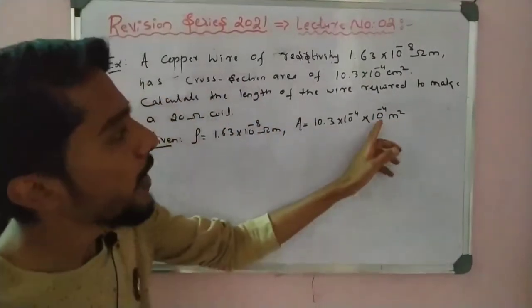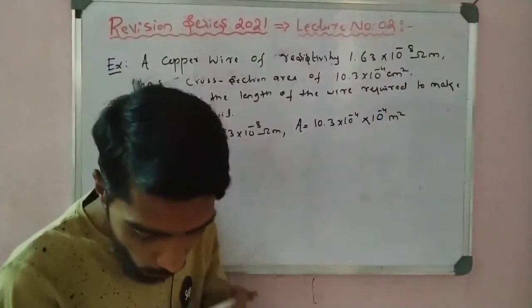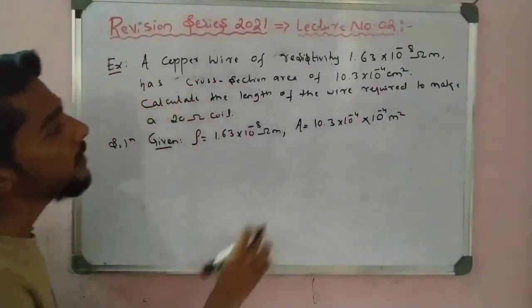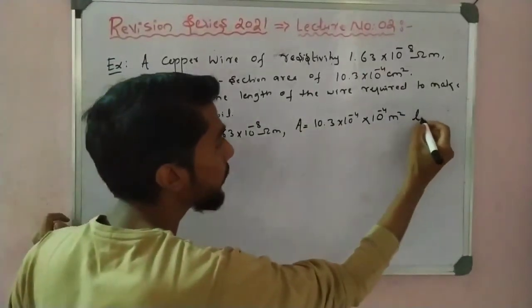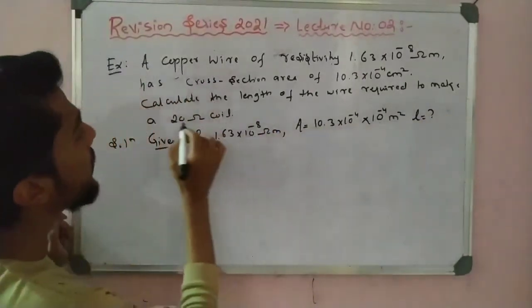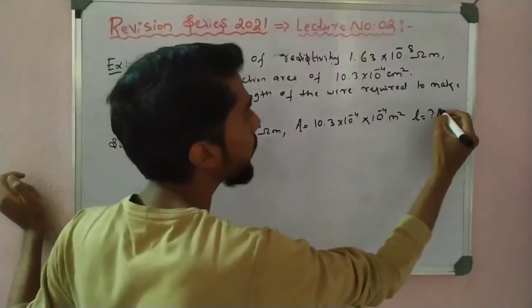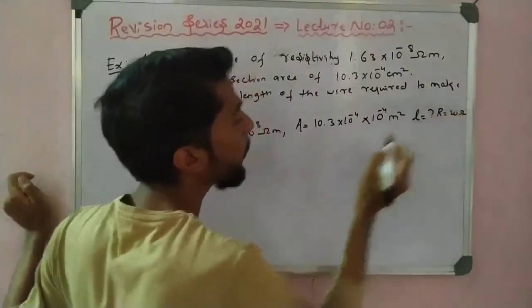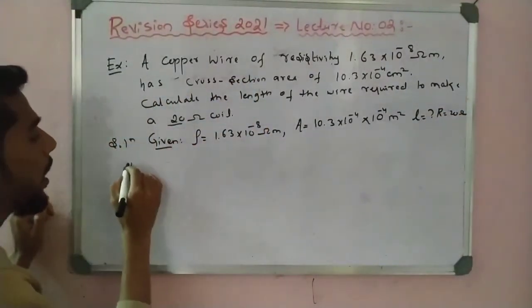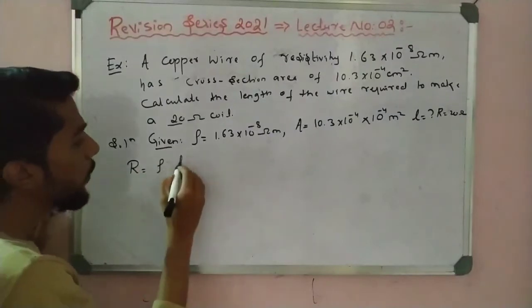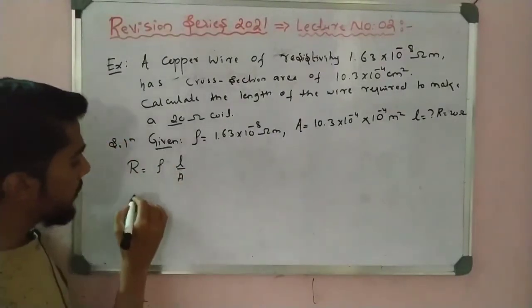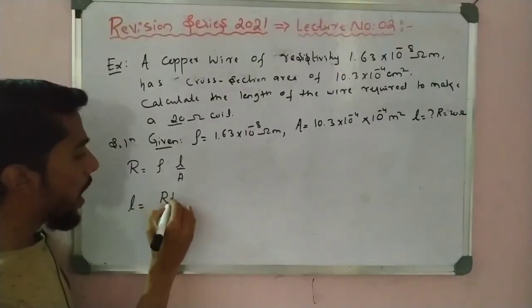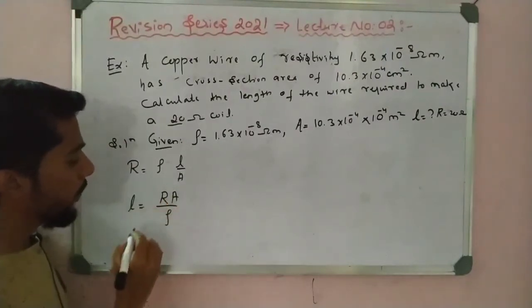Next, we have to calculate the length, and the resistance is given, R is equal to 20 ohm. Now use the formula R is equal to rho into L by A. We require L, so L is equal to RA divided by rho.